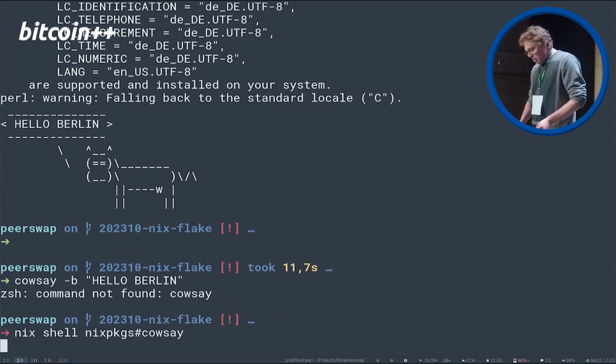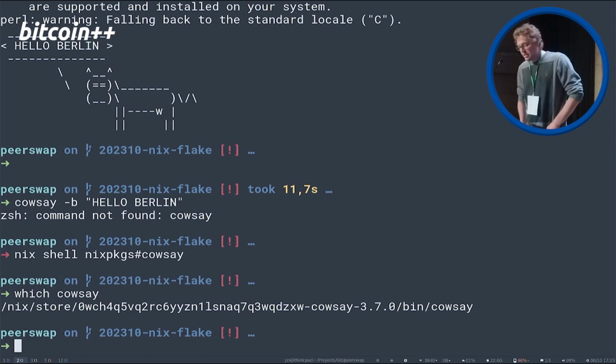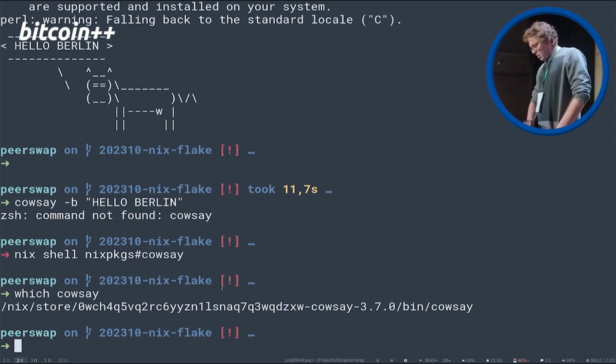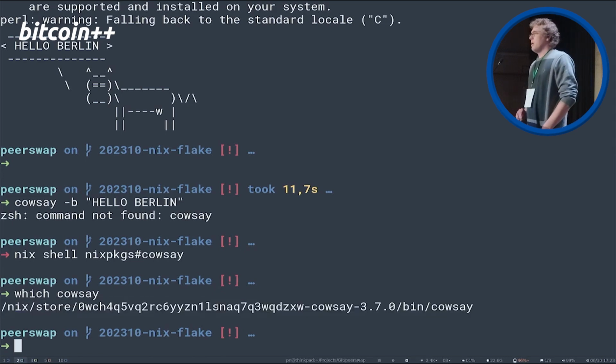So we may also want to have a deeper look at what is happening there. What we can see is that cowsay now points to a path in the Nix store, and all this number stuff here, that's responsible for giving us the so-called reproducibility. It's a hash that's based on the inputs of the derivation and stuff like this.